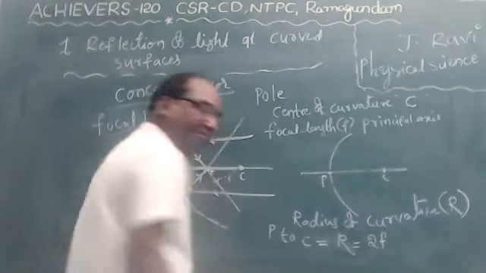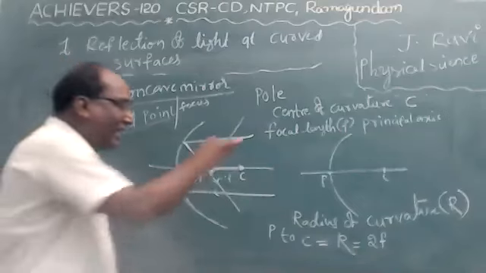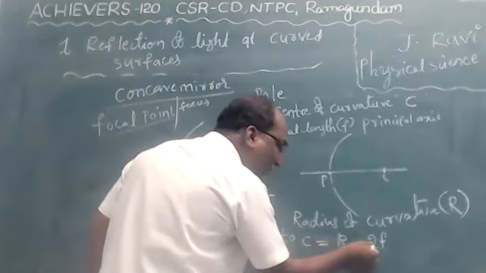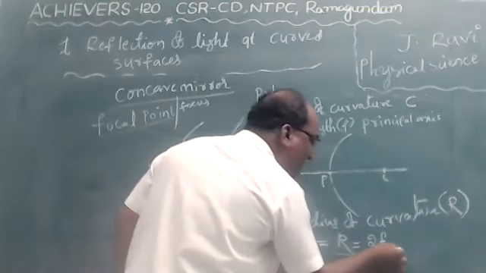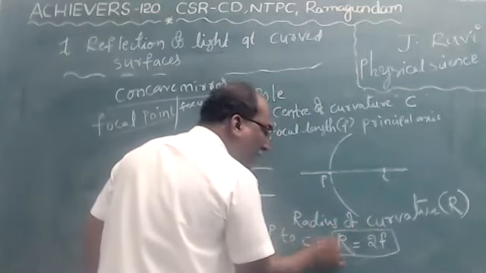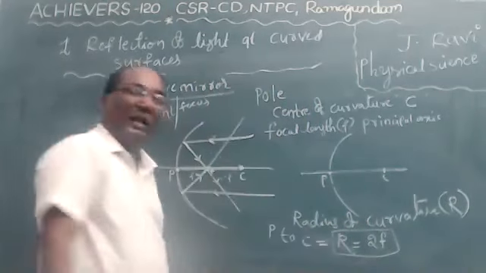Keep it in mind, children. If you want to find the radius of curvature, what is the formula? The radius of curvature is twice the focal length.